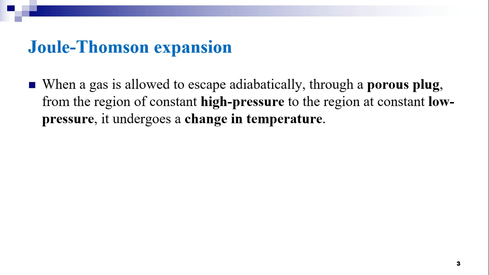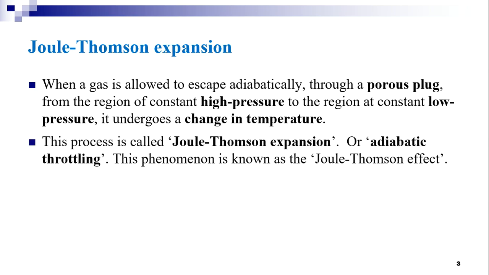Let us recall, when a gas is allowed to escape adiabatically through a porous plug from the region of high pressure to a region of low pressure, it undergoes a change in temperature. This process is called Joule-Thomson expansion or adiabatic throttling.